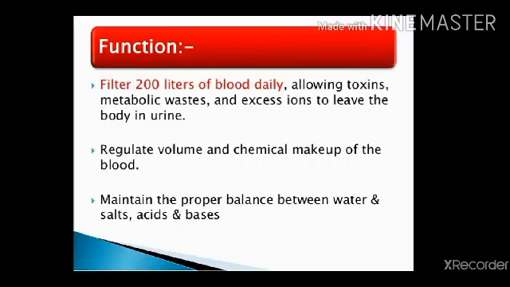There are a few important functions of the kidney. First, they filter approximately 200 liters of blood daily. It removes a number of toxic substances, metabolic waste material, and excess of ions from the body in the form of urine.